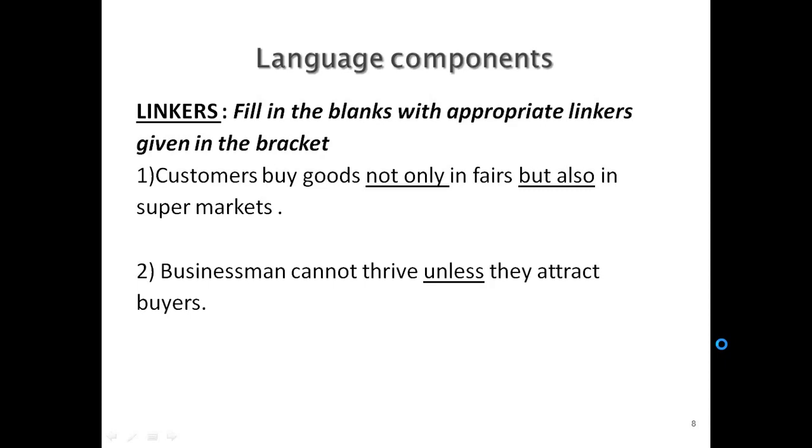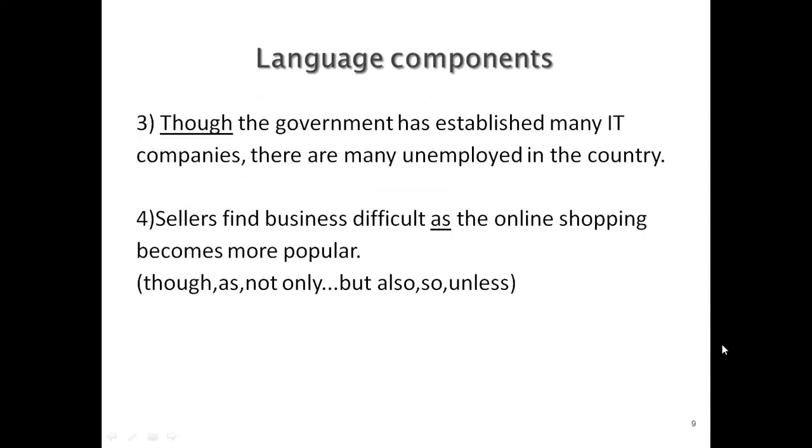The first sentence is customers buy goods not only in fairs but also in supermarkets. Second one, businessmen cannot thrive unless they attract buyers. Now third sentence, though the government has established many IT companies, there are many unemployed in the country. The next one, sellers find business difficult as the online shopping becomes more popular.